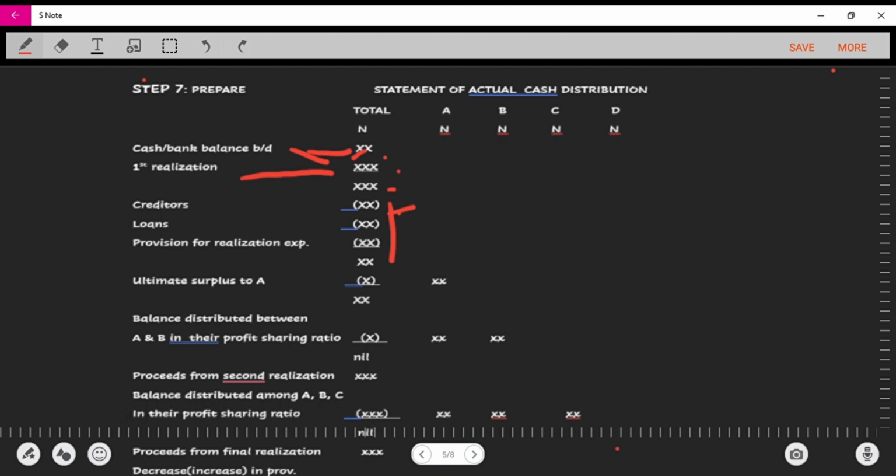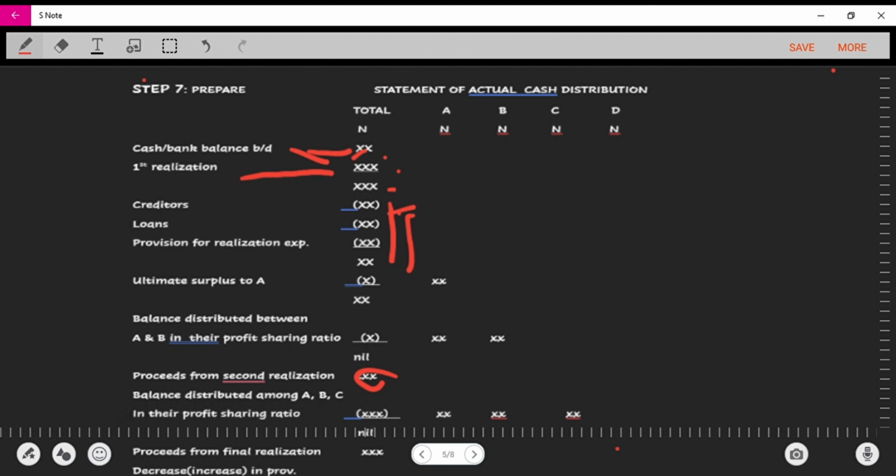Then we proceed to the second realization. So when the second realization is made, because you have already paid all this, you don't need to minus them again. You've settled them, now it's between the partners alone. And then we've settled our ultimate surplus to A. So now we focus on the partners. There's something that I want us to take note of, but mainly this is going to be distributed to the partners according to their profit sharing ratio.